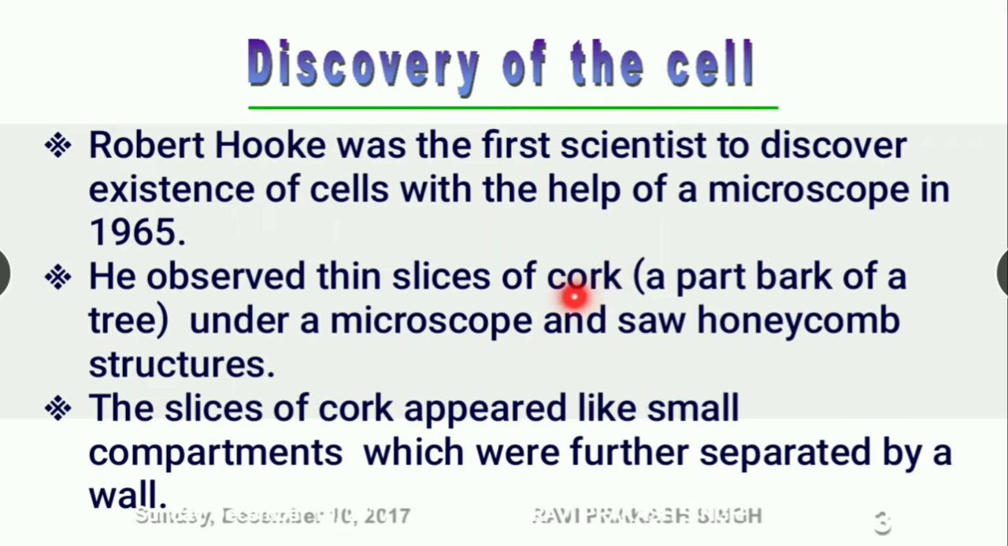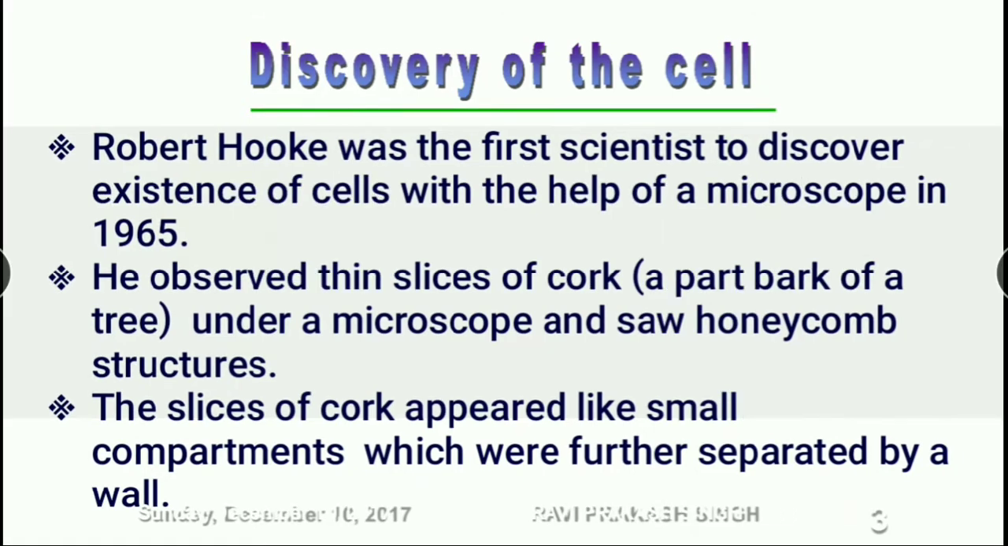So he made a thin slice of this cork and observed it under the microscope, and he saw that honeycomb structure. What did he see? He saw a honeycomb structure, and the slices of cork appeared like small compartments which were separated by a wall. Like a honeycomb, we could see many different compartments separated by walls. In such a way he had seen the cell.